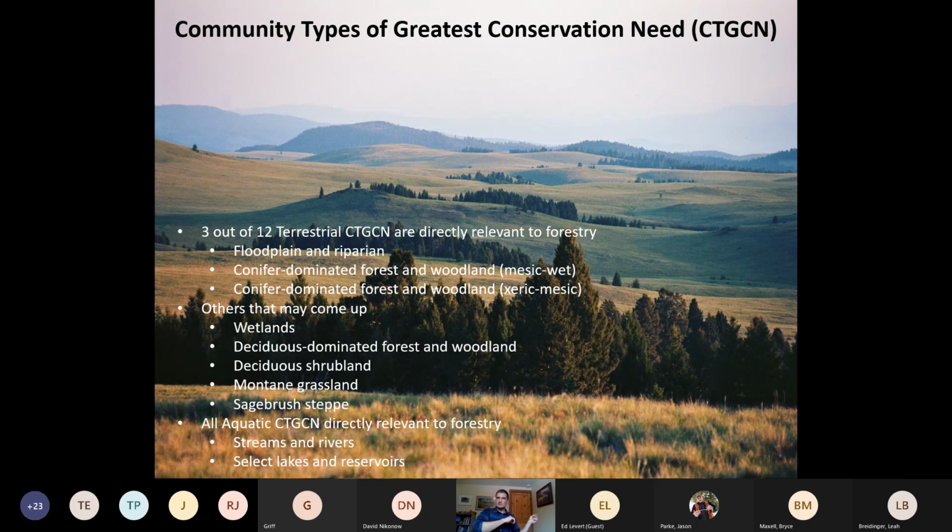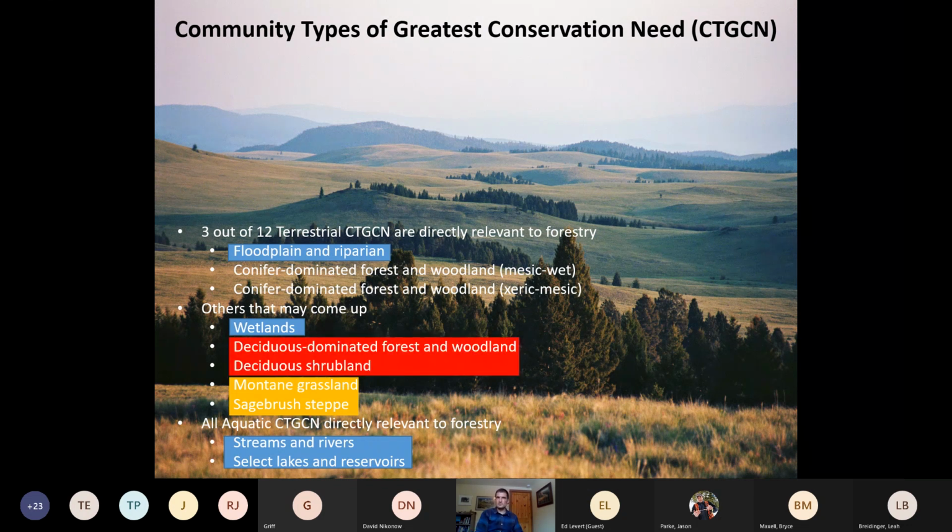So harkening back to that long section of my talk that was all about special habitat patches, you can start to see these common themes running throughout here. We had those floodplains, wetlands, riparian areas, and streams that were considered one of the tippy-top most important special habitat patches in forested areas for wildlife and biodiversity. Grasslands and sagebrush areas, those open winter range type areas, and meadows and things like that.